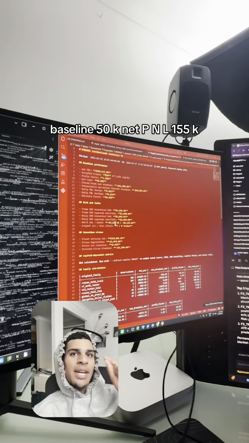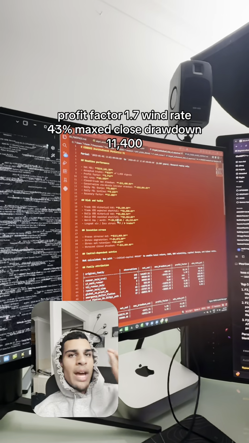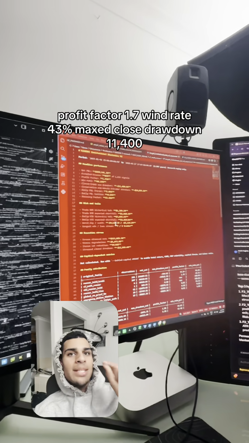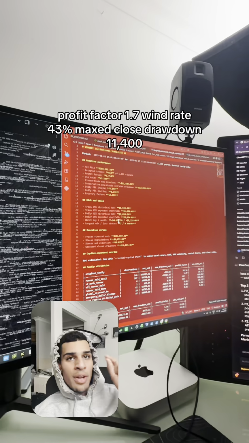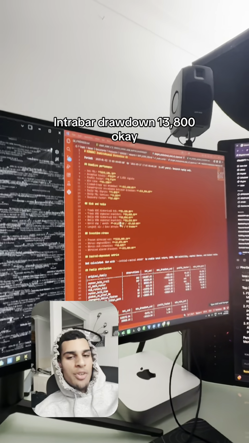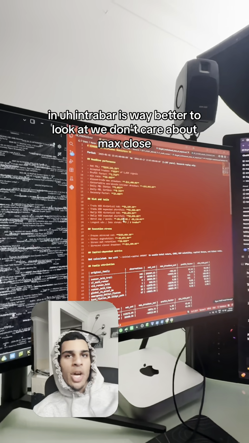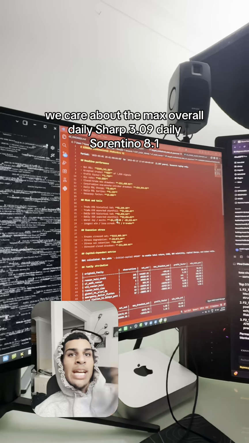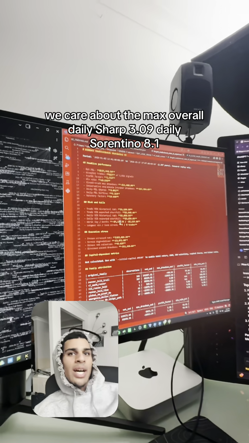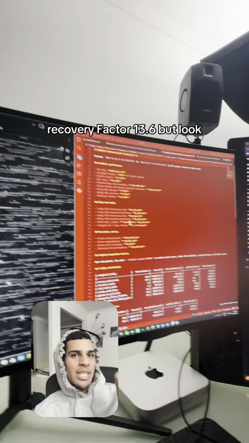Baseline 50K, net P&L 155K, profit factor 1.7, win rate 43%, max closed drawdown 11,400. Intrabar drawdown 13,800. Okay, intrabar is way better to look at. We don't care about max close, we care about the max overall. Daily Sharpe 3.09, daily Sortino 8.1, recovery factor 13.6.